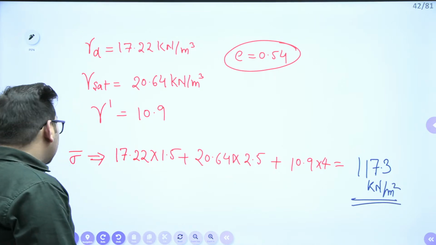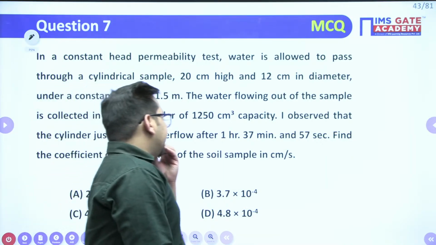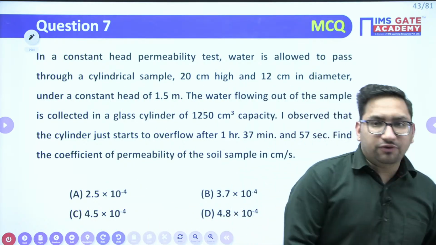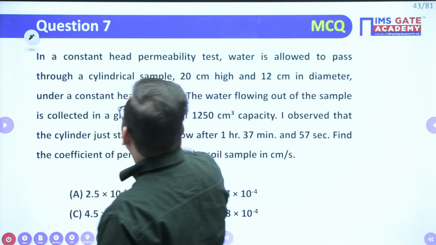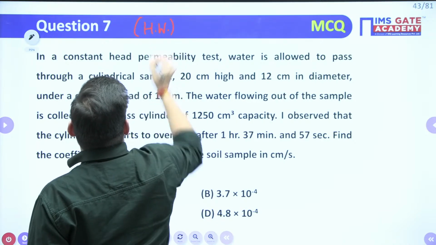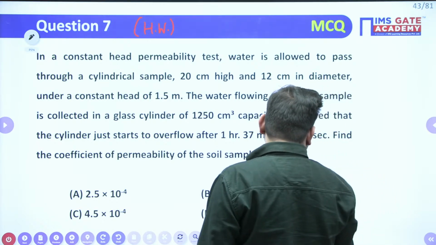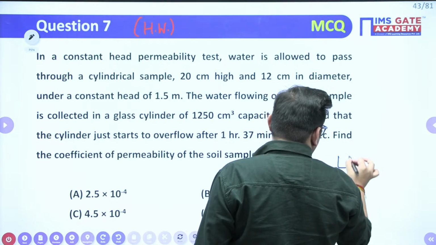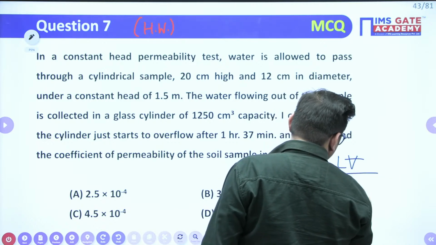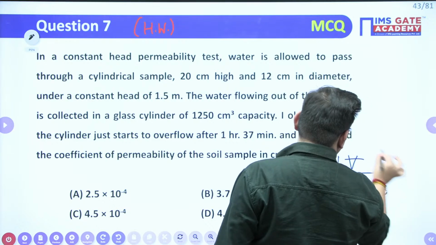Now, a very good question. This particular question is again homework for you, right? It is directly based on your calculation of permeability by the constant head permeability test. Every value is given to you. You need to use that particular formula. K is equal to QL upon Ah, right? Everything is given to you.